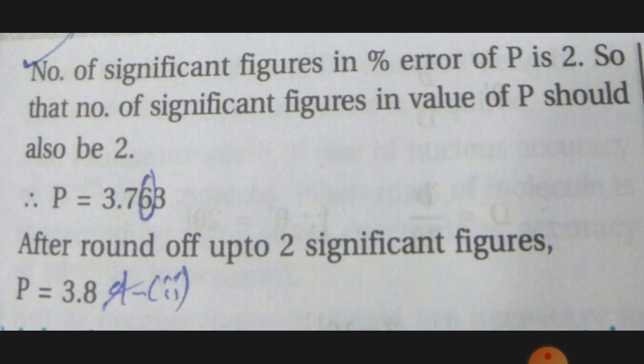So P value given is 3.763. Now 3 and 7 are significant, so you have to eliminate the digits after 7, and therefore the 6th digit has been encircled. Hence after rounding up to 2 significant figures, P equal to 3.8, which is the final answer number 2.